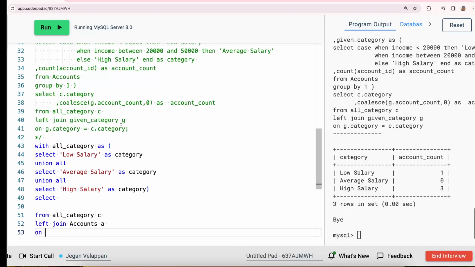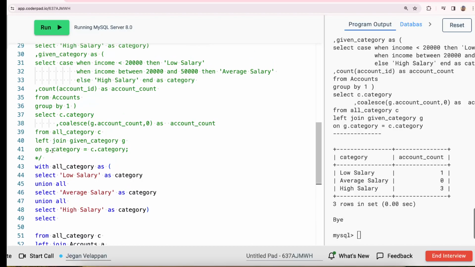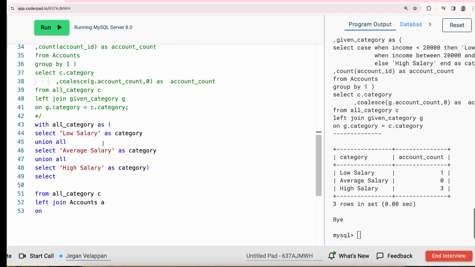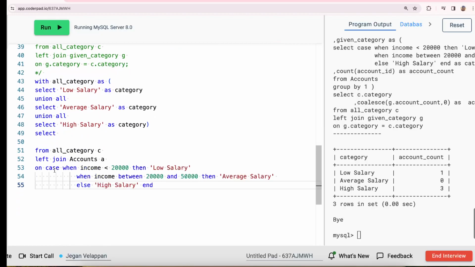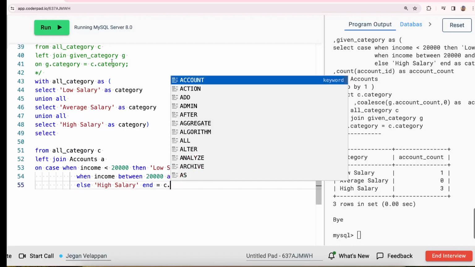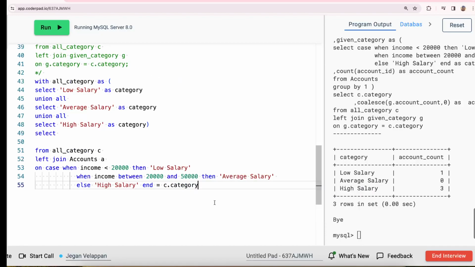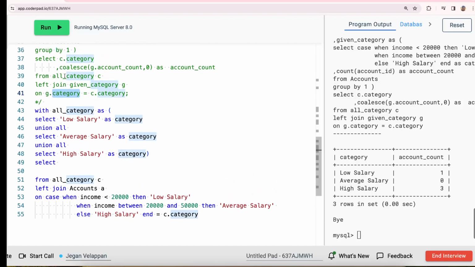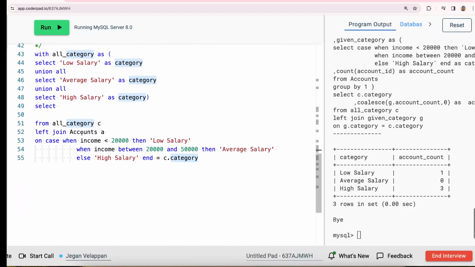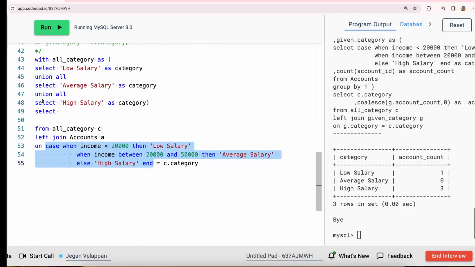Now when I join here, I used the G dot category equal to C dot category, right? So G dot category is a case statement. So I'm copying the case statement as such on this equal to our C dot category. So instead of getting a CTE table and then using that column, I directly use the case statement and I connect that with the all category CTE table.